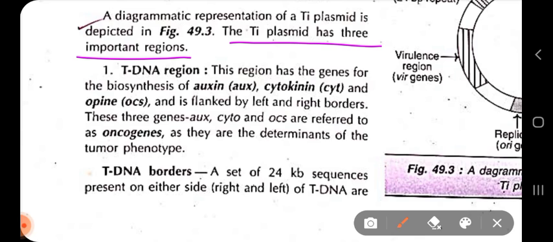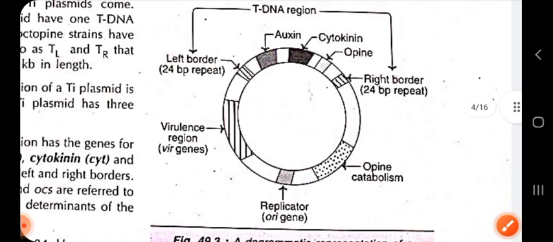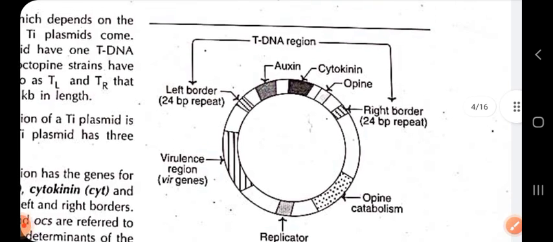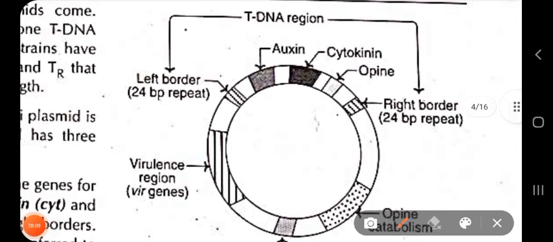The main important region found in the Ti plasmid is the tDNA region. Now this tDNA region has the genes for the biosynthesis of auxins, cytokinin and opine. So if I show you the Ti plasmid, this is the tDNA region.